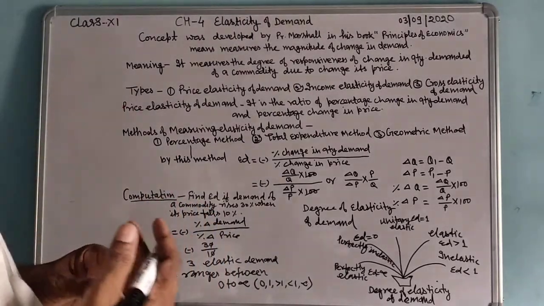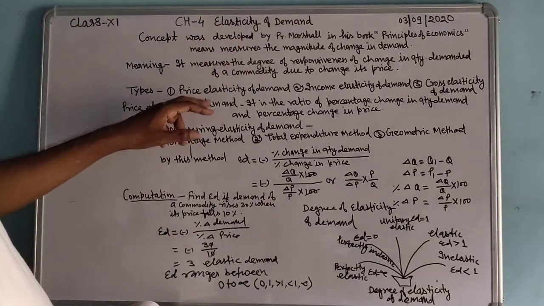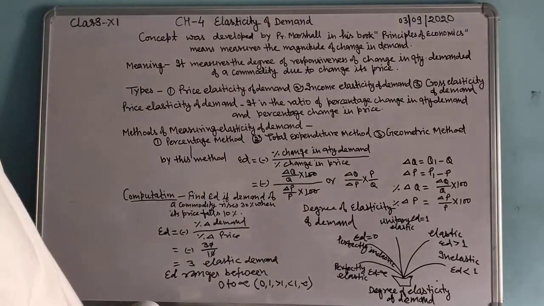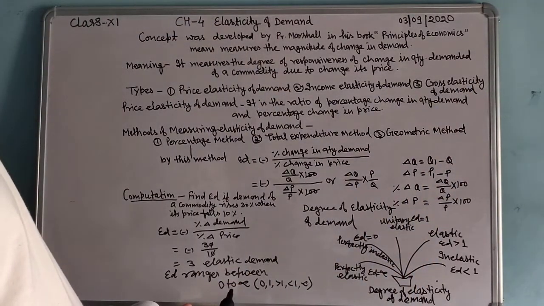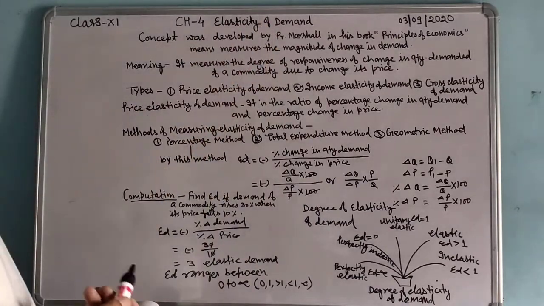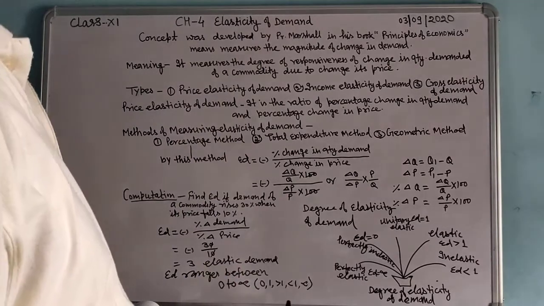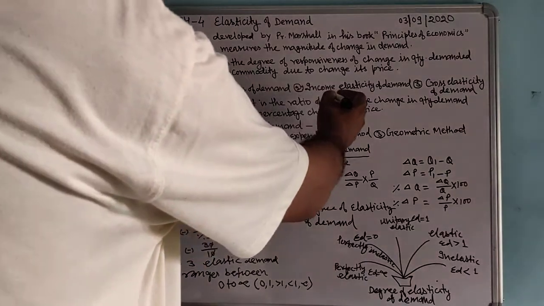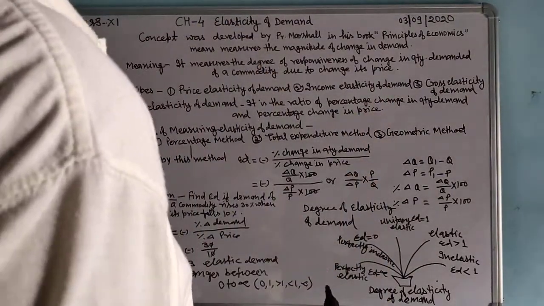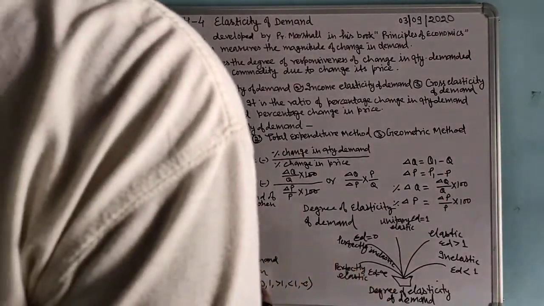Types of elasticity of demand. There are three types of elasticity of demand. First, price elasticity of demand. Second, income elasticity of demand. Third, cross elasticity of demand. In elasticity of demand, we will study only price elasticity of demand according to the 11th syllabus. Income elasticity of demand and cross elasticity of demand are not in the syllabus.